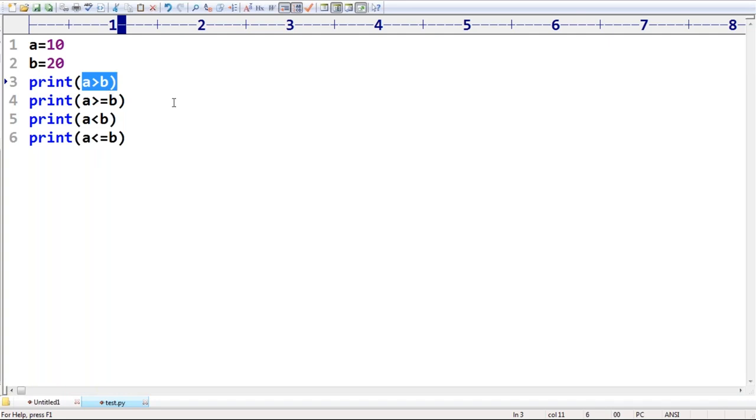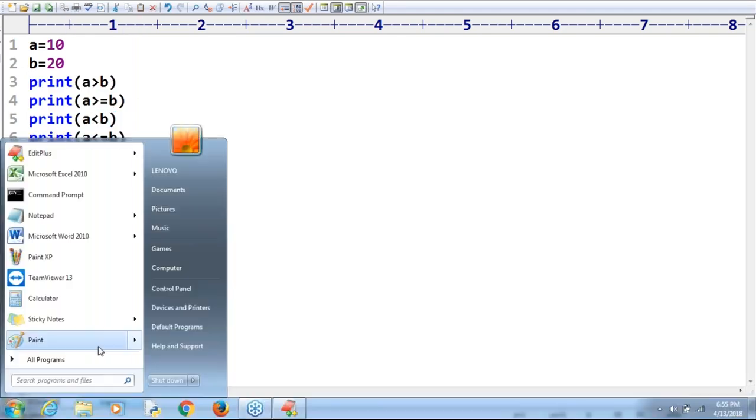What is the answer? A greater than B. Is 10 greater than 20? No. That's why false is the answer. Remember that false itself is the answer, because it's always going to return a Boolean value. A greater than or equal to B: is 10 greater than or equal to 20? It is also false only. A less than B: 10 less than 20, correct. 10 less than or equal to 20, yes, correct. So the first two things, false is the answer. Next two things, true is the answer.